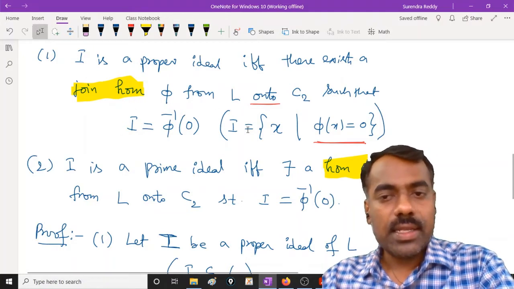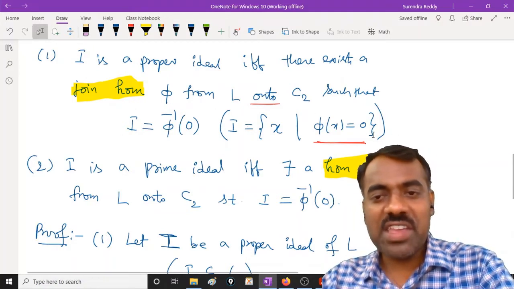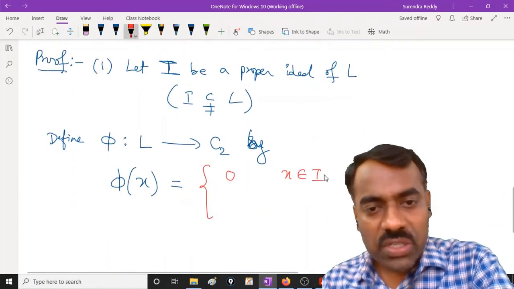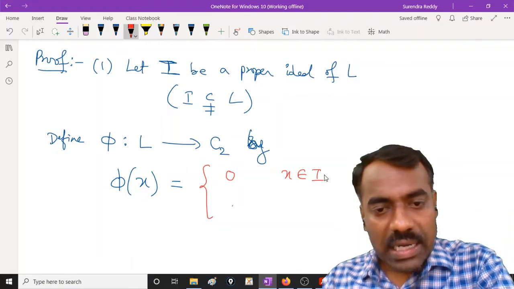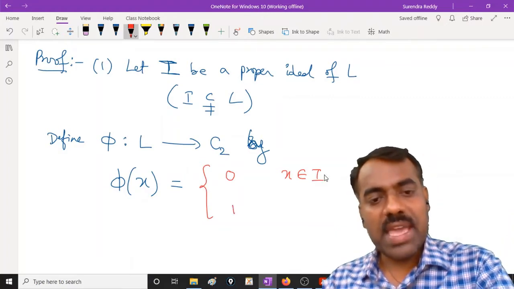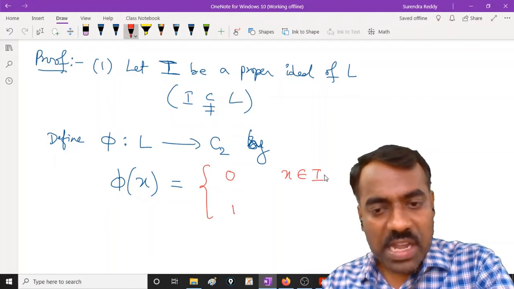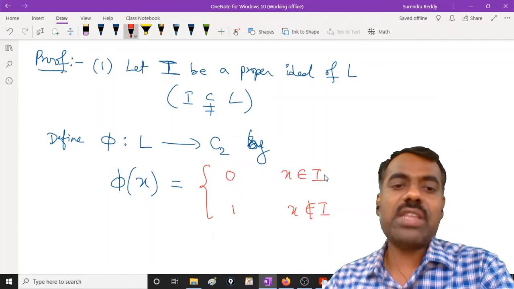That means we have to define phi of X as 0. There is no choice for X belongs to I. And to make sure that it is onto, at least some X should have phi of X equal to 1. Then what X will we define? Whenever X is outside I, we will define that value as 1.